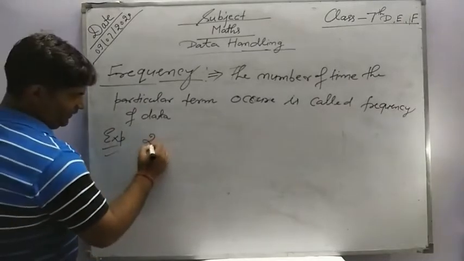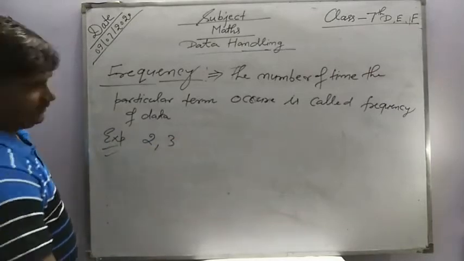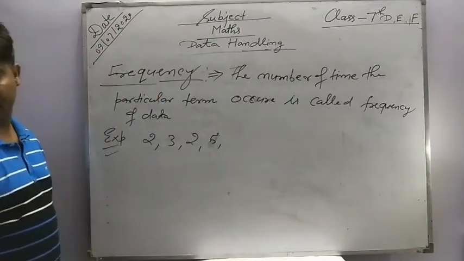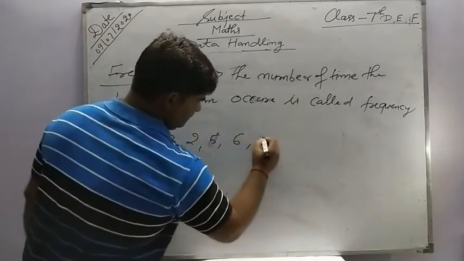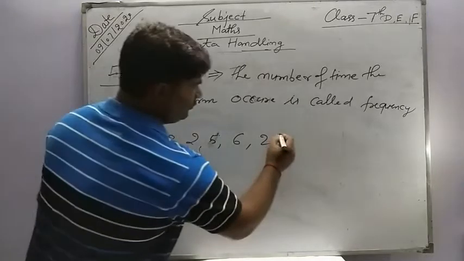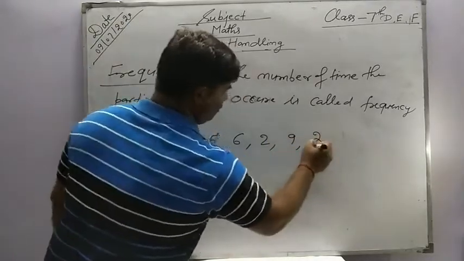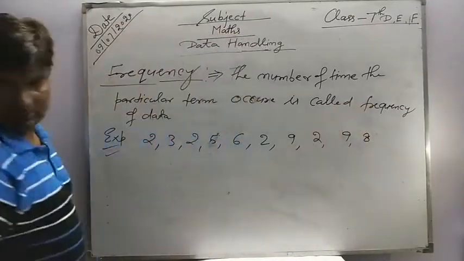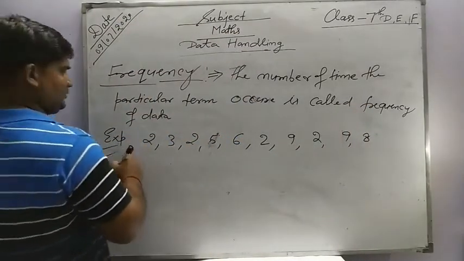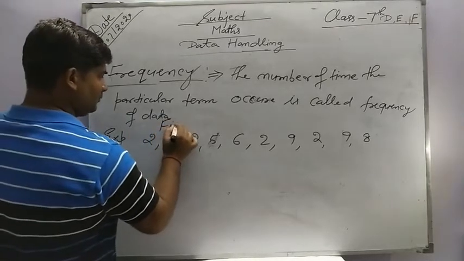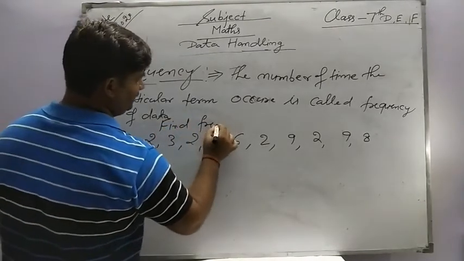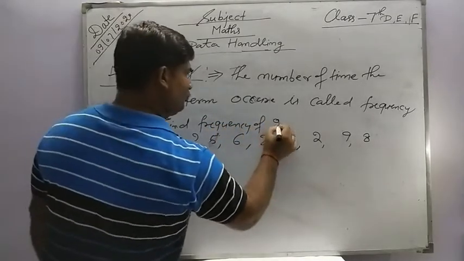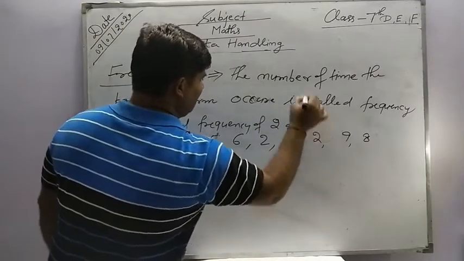Okay, for example, suppose 2, 3, 2, 5, 6, 2, 9, 2, 9, 8. In this one, find the frequency of 2 and 9.